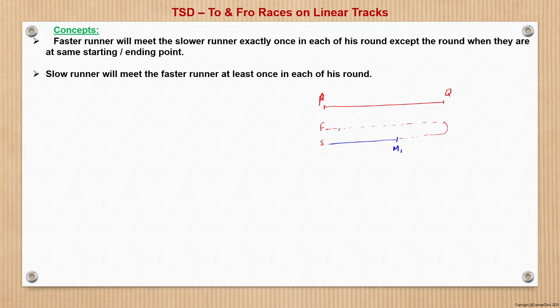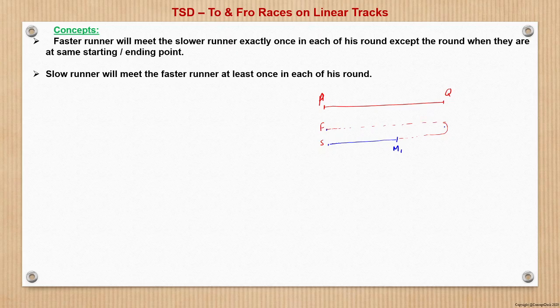What happens for the fast runner, since both are starting at the same time from the same point? Right from the time t equals 0, the fast runner will start building a lead over the slow runner. So in the first round of the fast runner, by round I mean the distance PQ, he will not meet the slow runner, because from the starting point itself he has taken a lead.